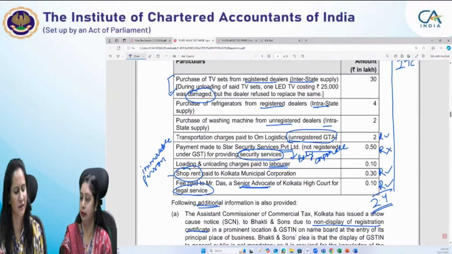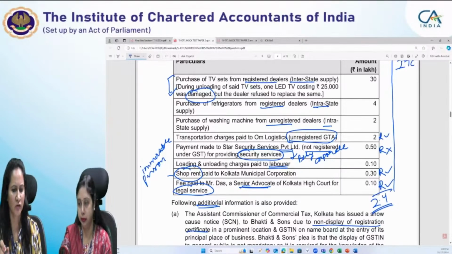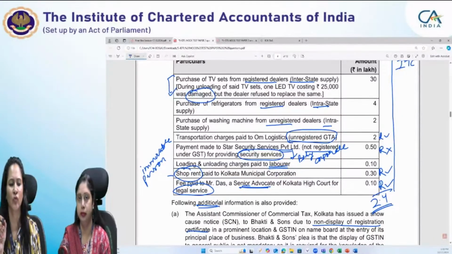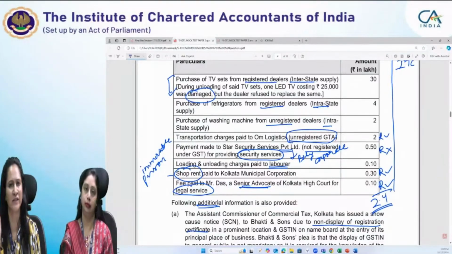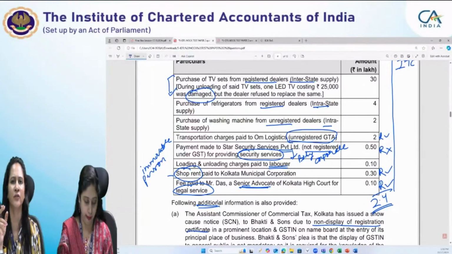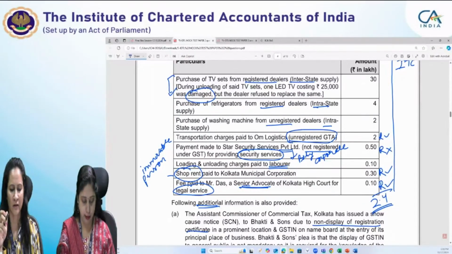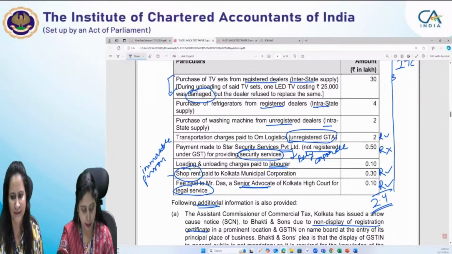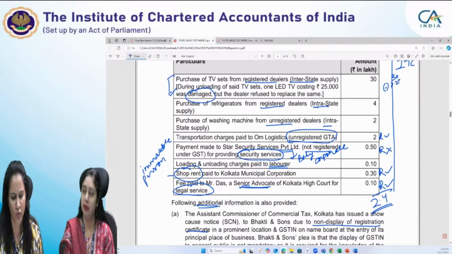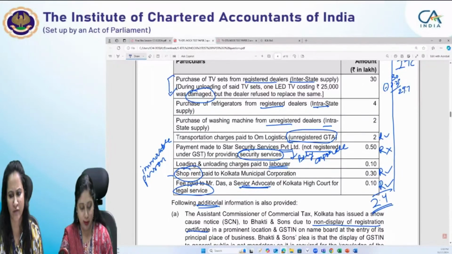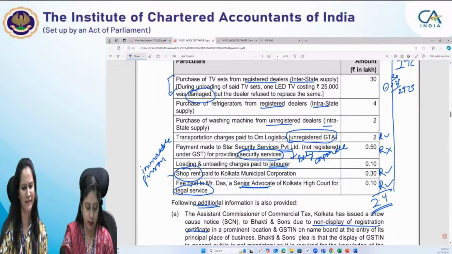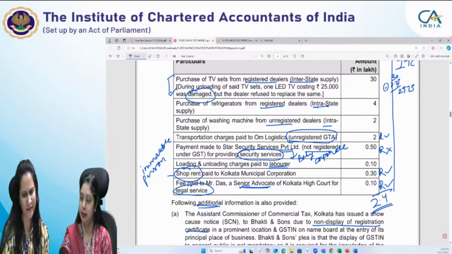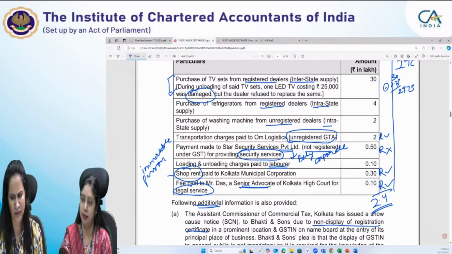Purchase of TV sets is 30 lakh, but costing rupees 25,000, one LED TV was damaged. As you know, for damage, Section 17(5) gets invoked in your mind, relating to blocked credit. It says that ITC is blocked in case of damaged goods. So 30 lakh minus 25,000, that is 30 minus 0.25, so 29.75 is the value on which ITC can be claimed. Purchase of refrigerators from registered dealers, yes, you can claim ITC.